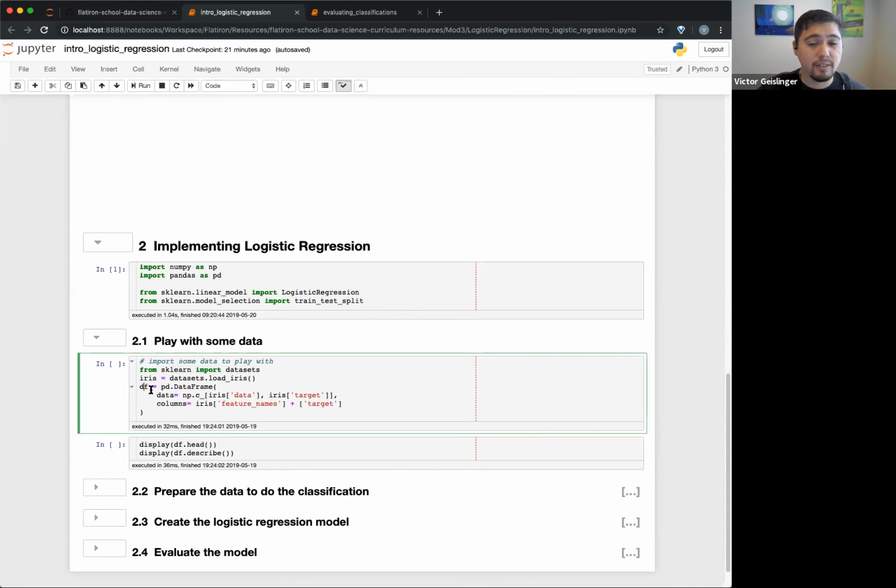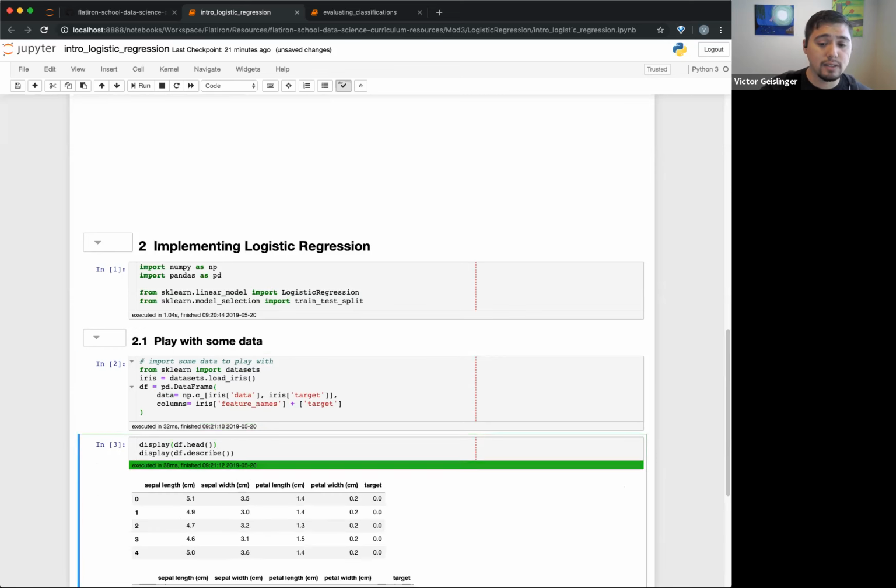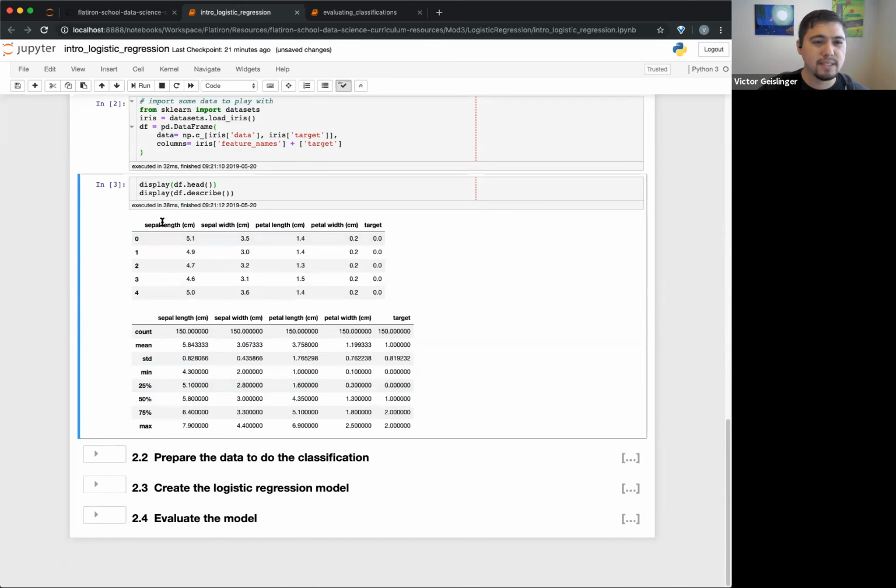And so I'm creating a data frame just to make it a little easier and kind of similar to what the curriculum showed when they first introduced it. So now I'm just putting the data in here and getting the feature names and everything. And then I'll show you what the data looks like.